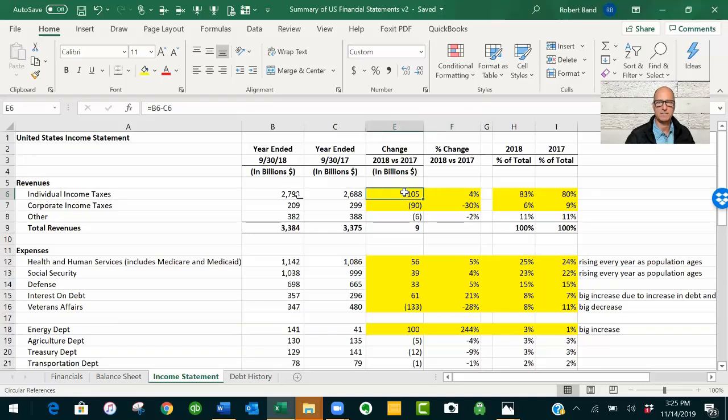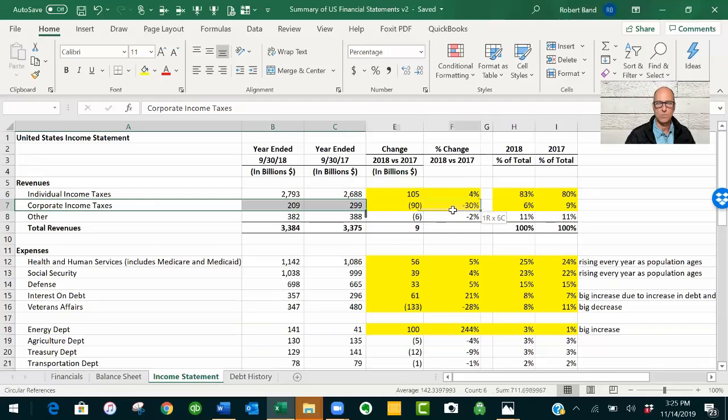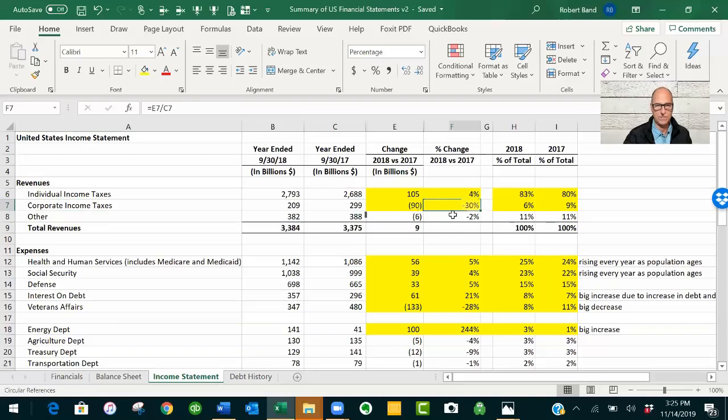So $105 billion additional income, individual income tax, was a 4% increase year over year. Corporate income taxes, which is this row, went down 30%. That makes sense because of the Tax Act, which lowered corporate taxes, and it lowered them by 30% year over year. And then this is other revenue.